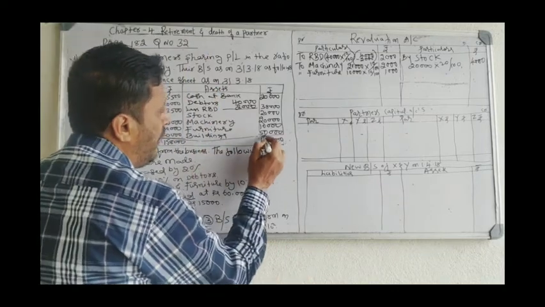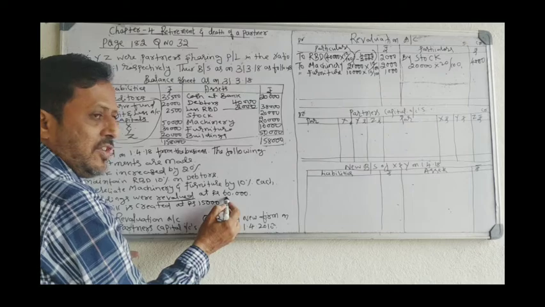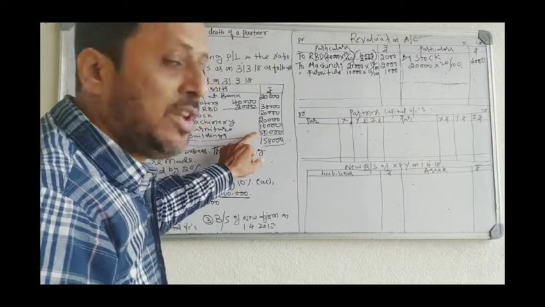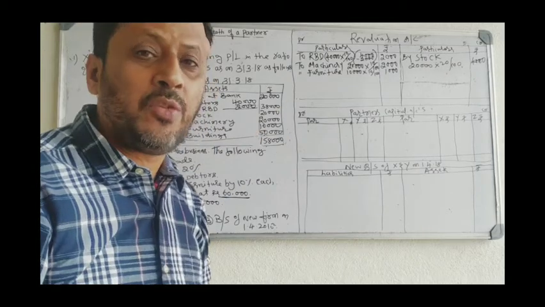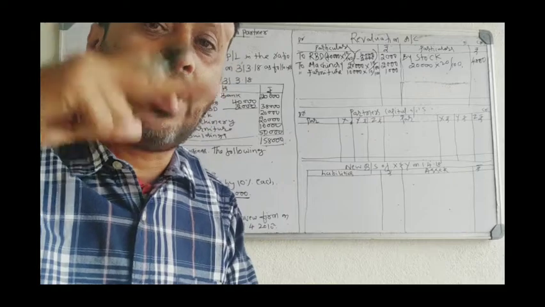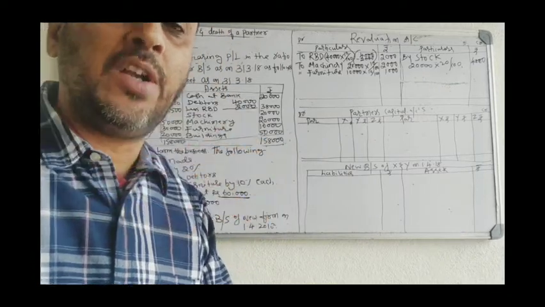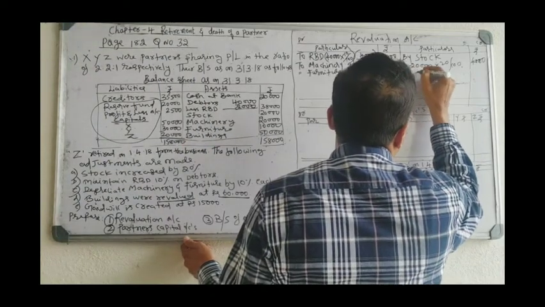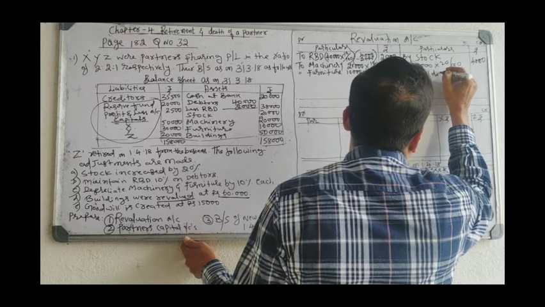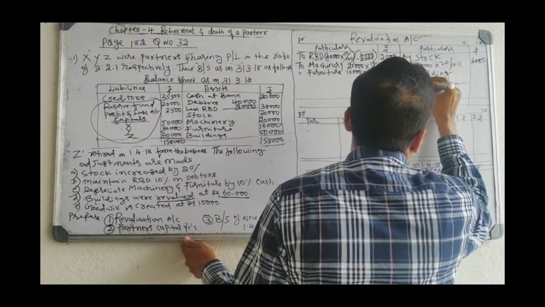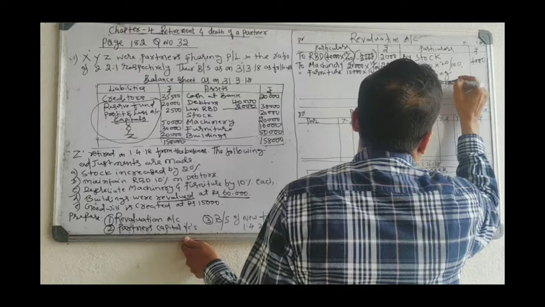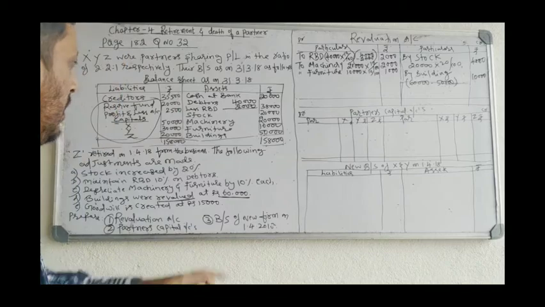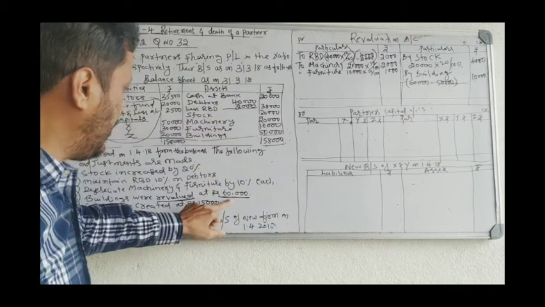The building value in the balance sheet is 50,000, but according to the adjustment it is 60,000. So the difference is 10,000 rupees increase. The building value increased by 10,000 rupees. It is an income, so by building, credit side. 60 minus 50, 10,000. So building value balance sheet 50, adjustment 60.